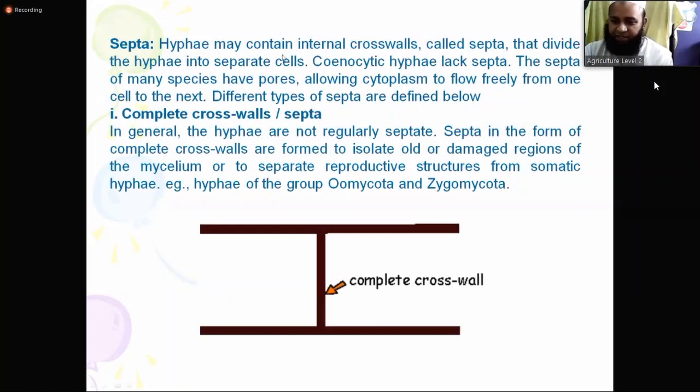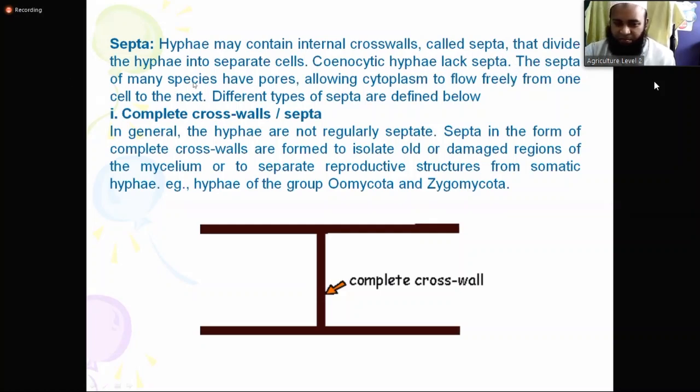Coenocytic hypha lacks septa. You remember coenocytic, I told you aseptate hypha, also called coenocytic. Coenocytic hypha lack septa. They have no septa.